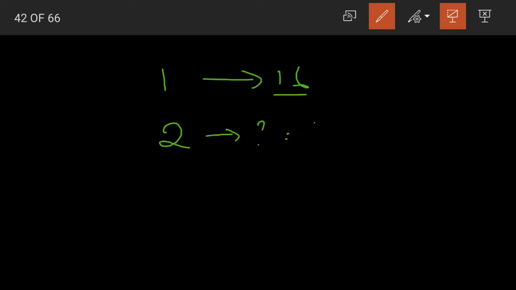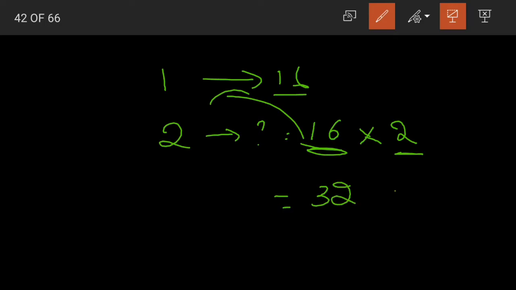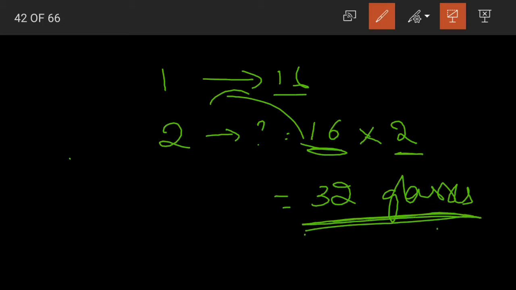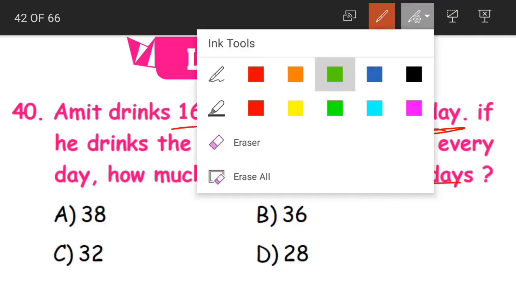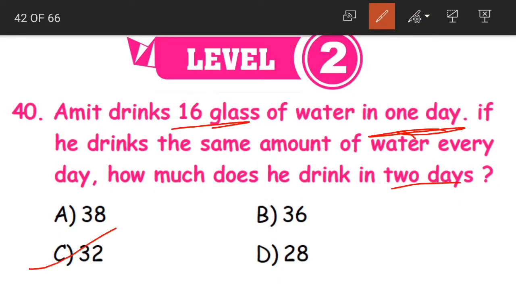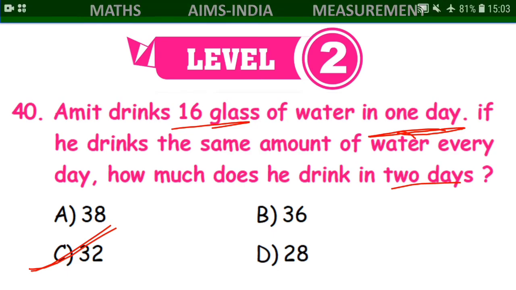2 days would be 16 into 2, the number of glasses in one day, into 2, that is the number of days. So 16 into 2 is equal to 32 glasses. Our Amit here drinks 32 glasses of water in 2 days. Option C, 32 is the correct answer.